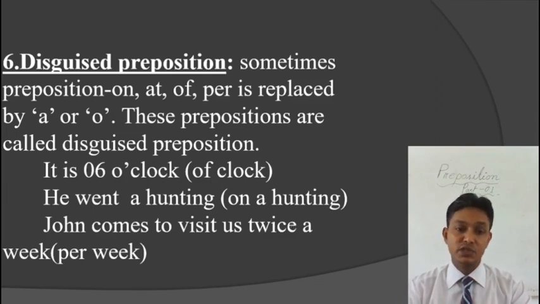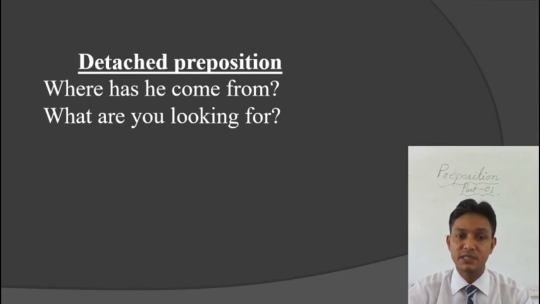There is also a special type of preposition that we call detached preposition. Why do we call it detached? In the first sentence, where has he come from? But the sentence was supposed to be, from where has he come? We have detached the preposition from its targeted word where. That's why we call it detached preposition. In the second sentence, the same thing happened. What are you looking for? We have detached the preposition from its targeted word what. That's why we call it detached preposition.